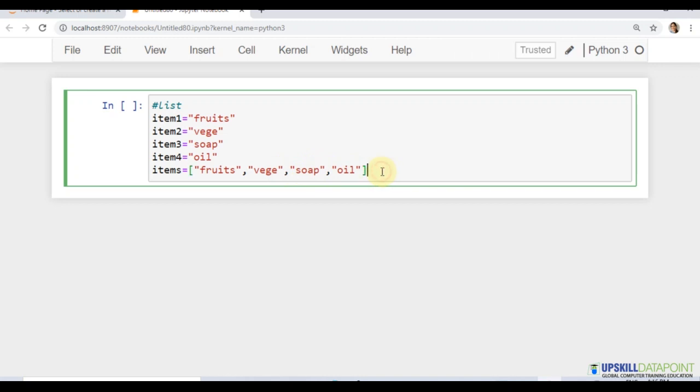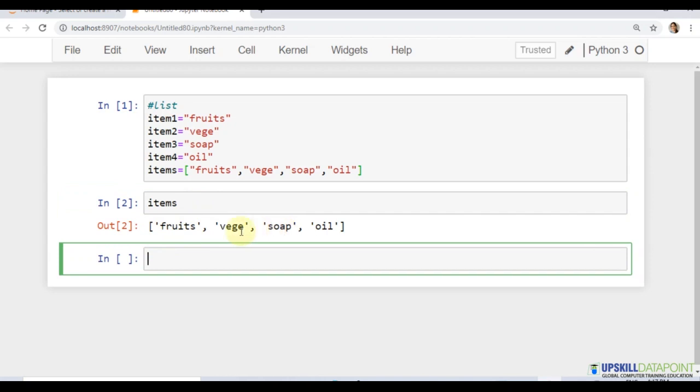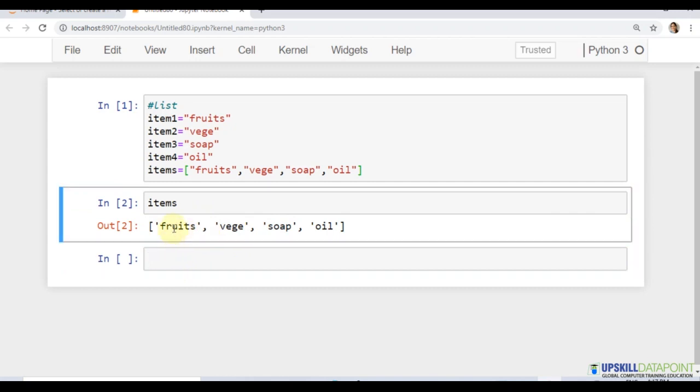So we have created a list with these values. When we want to get the items inside the list, just call the name of it and we get all the values.